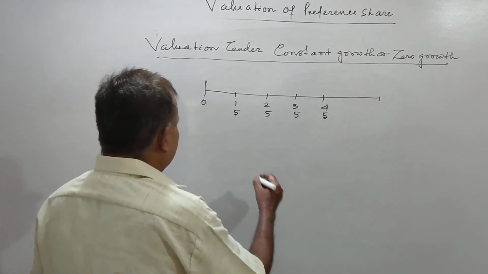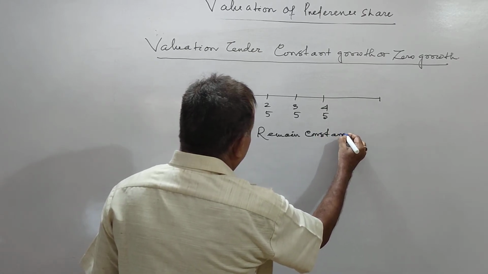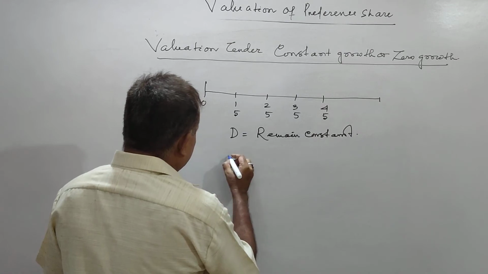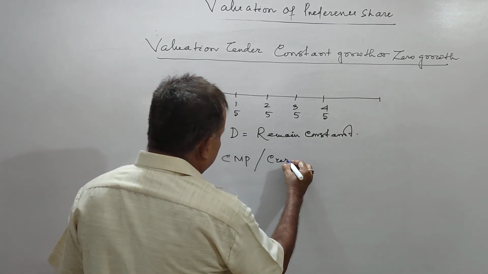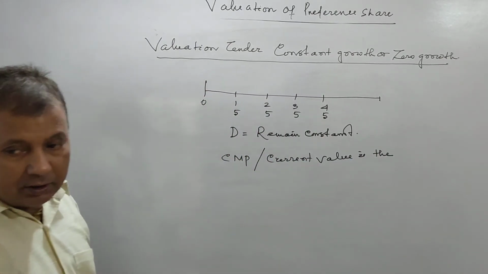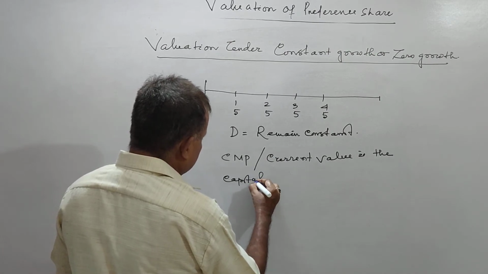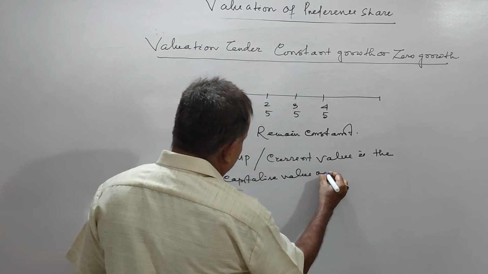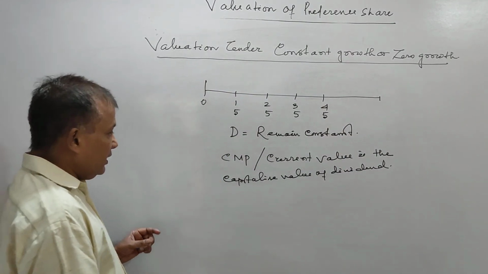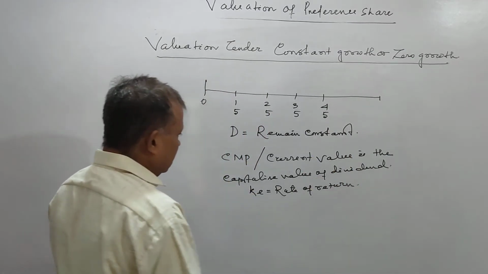In case of constant growth, the dividend D remains constant, and the price, the current market price or current value, is the capitalized value of the dividend.